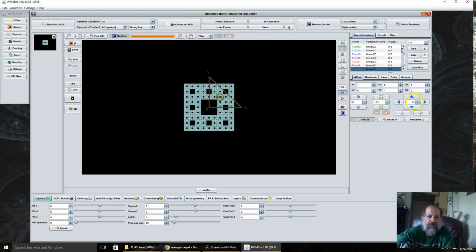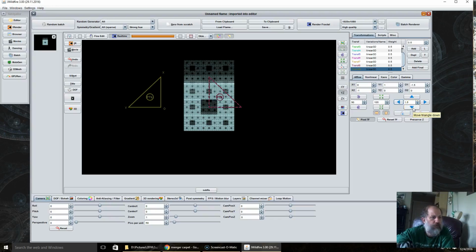I'm going to set this to 1.5. This is set to 90. We're going to rotate it left, counterclockwise by 90 degrees one time, like so. So now we're going to move this to the left 1.5. I'm going to move it down 1.5.